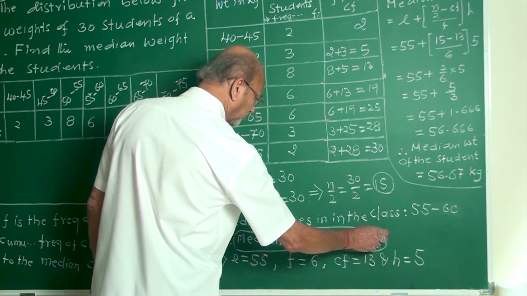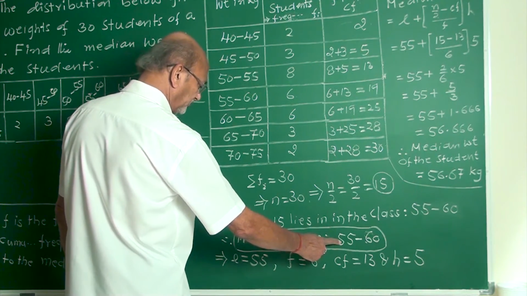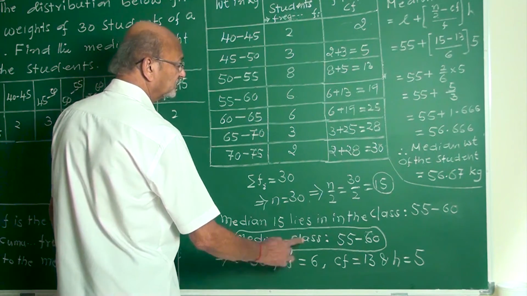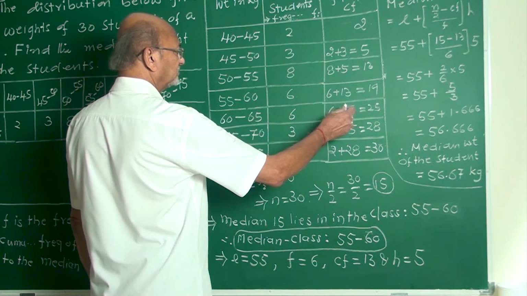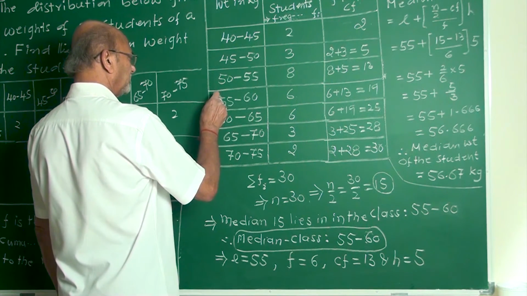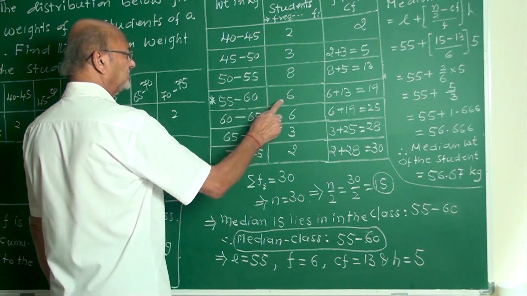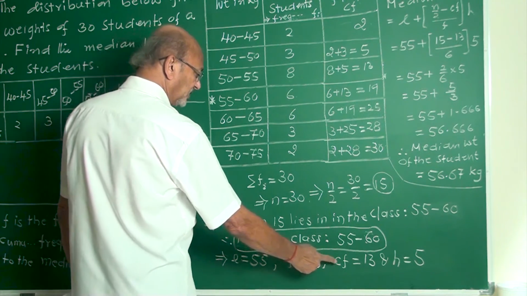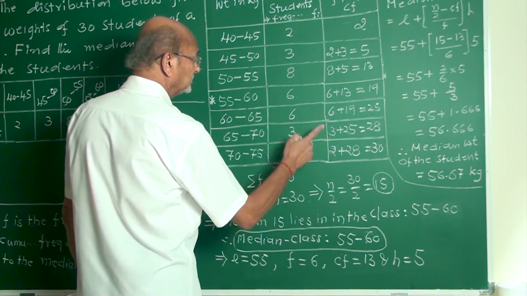This plays a very important role. In which, 55 is L, and F is the corresponding frequency. 55 to 60, you can mark it there, start. What is the frequency? It is 6. Cumulative frequency, what is it?